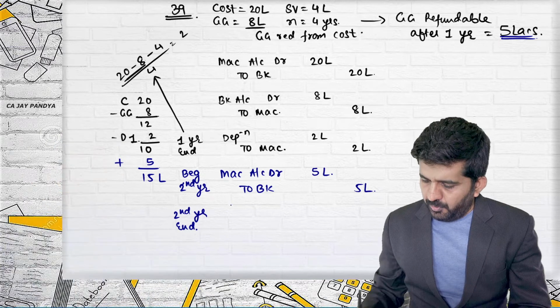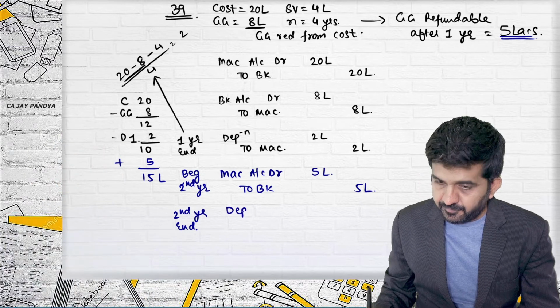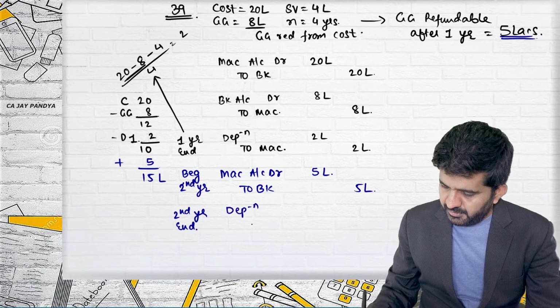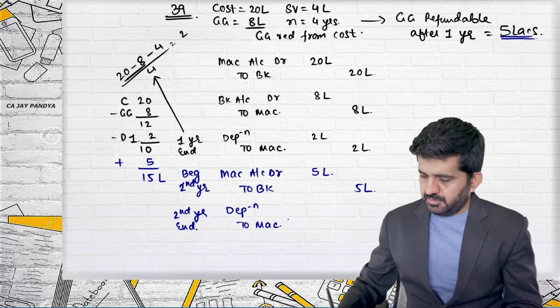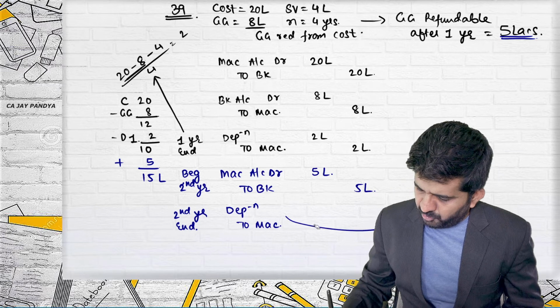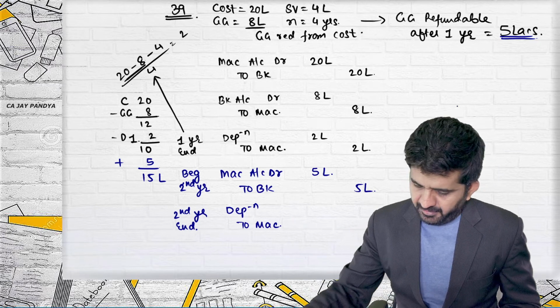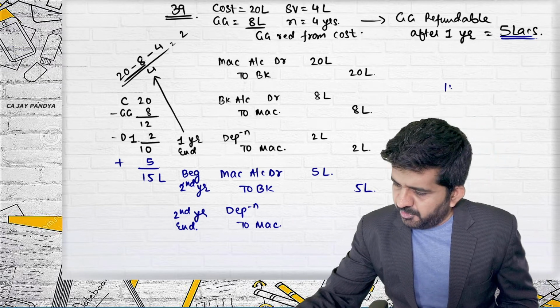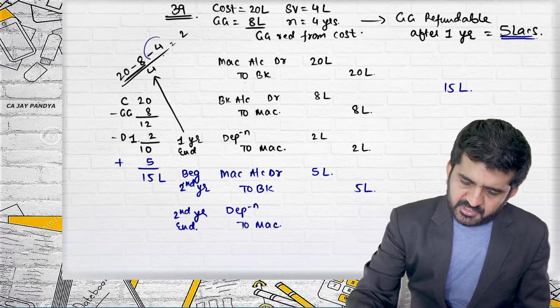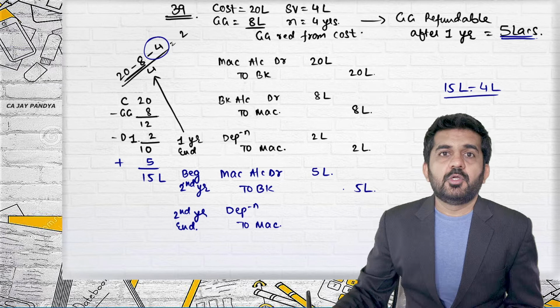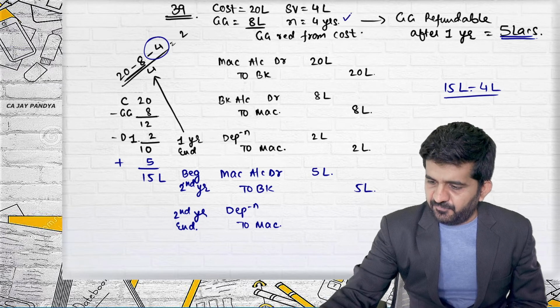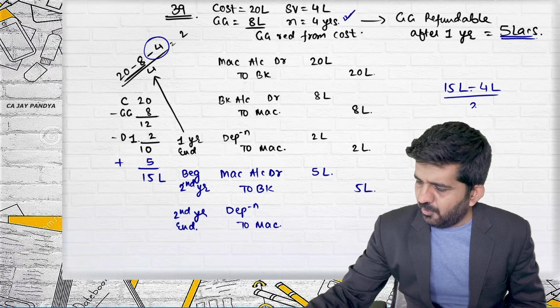You will be again providing depreciation. Depreciation to machinery. Try to understand what will be amount of depreciation. What is your now WDV? 15 lakhs. Your scrap value is not changing, minus 4 lakhs. Next useful life is now only 3 years.